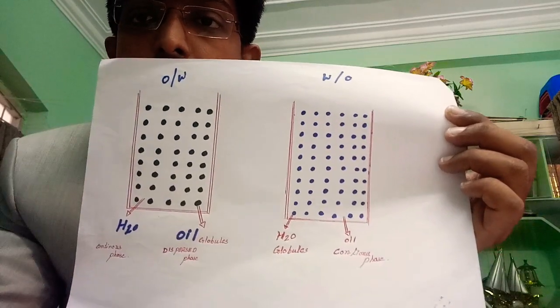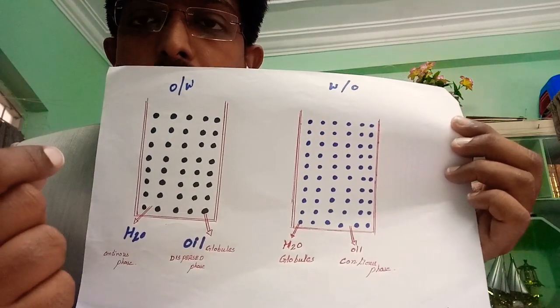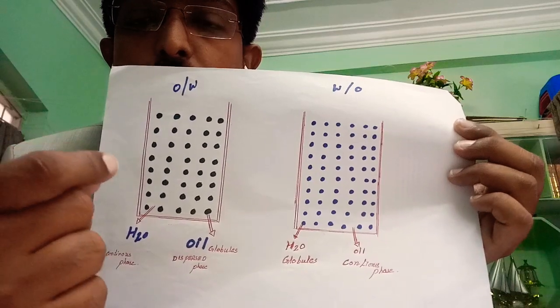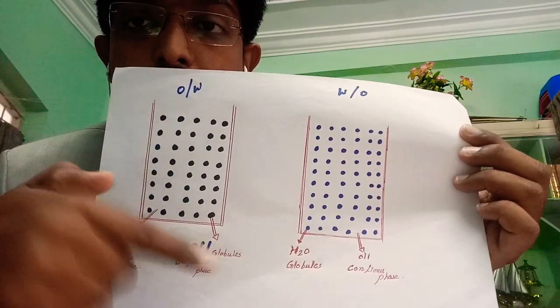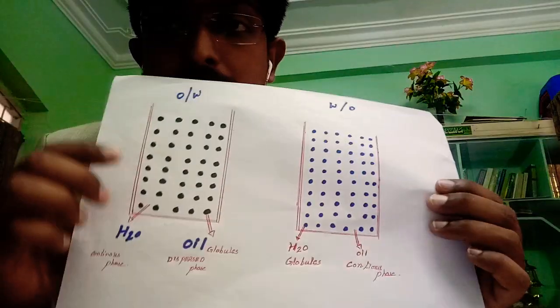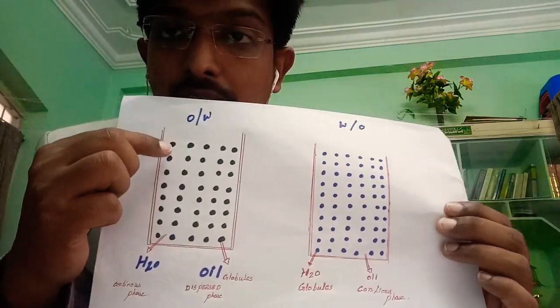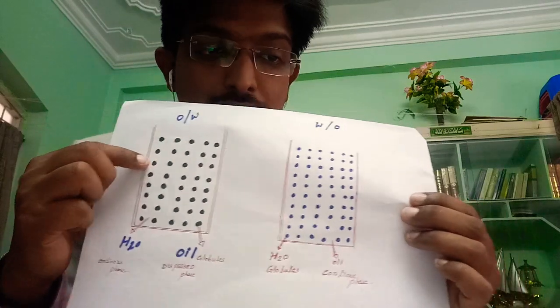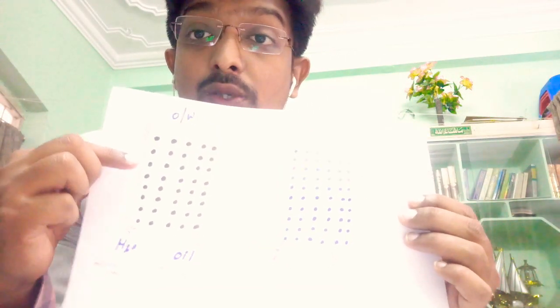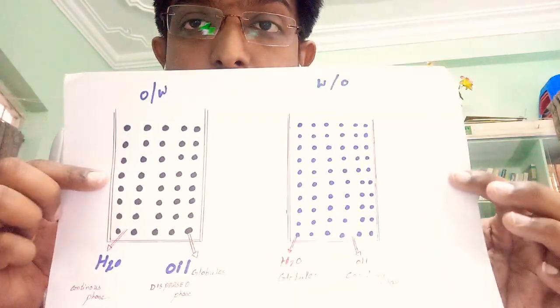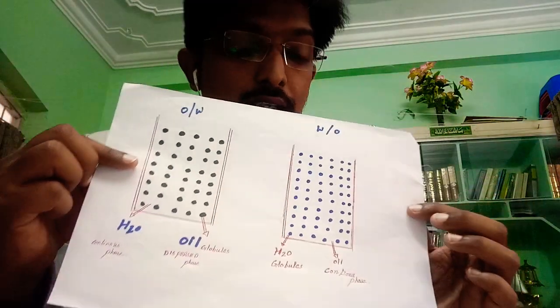It means the dispersed phase consists of minute globules of a substance which are dispersed in a continuous phase. The dispersed phase is the liquid which is converted into minute globules, as you can see in this diagram. And the continuous phase is the liquid in which these globules are dispersed uniformly.